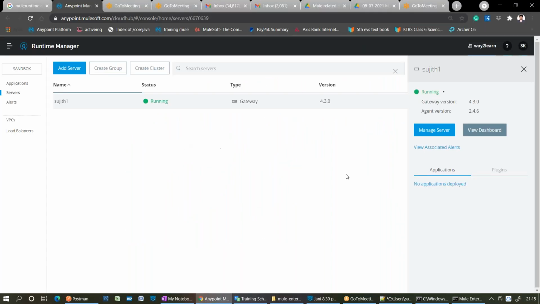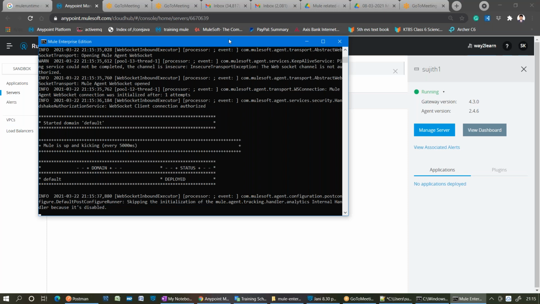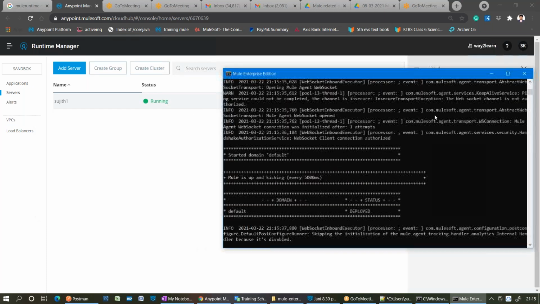Exchange, what you can do, I will tell you once. So here you can see the status is deployed. The status has changed from created to running. That means the Mule runtime started successfully.